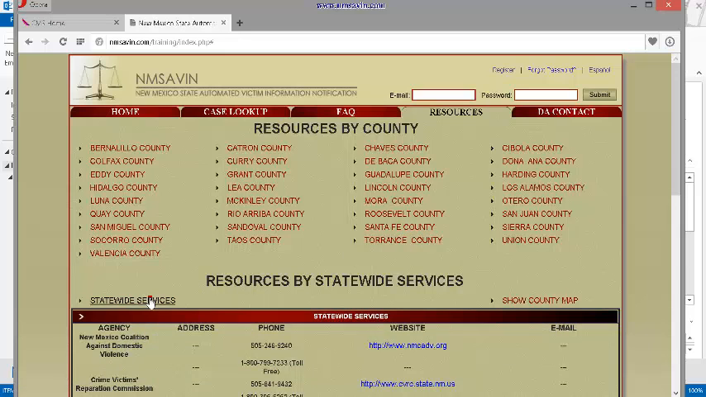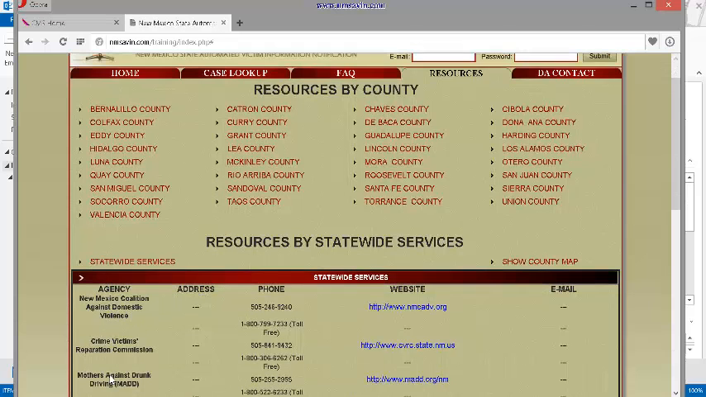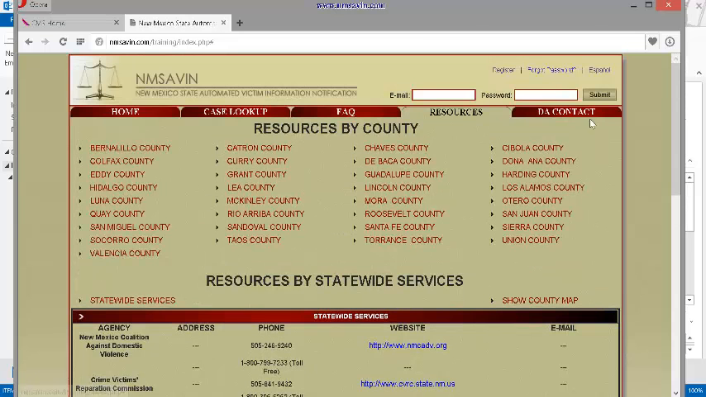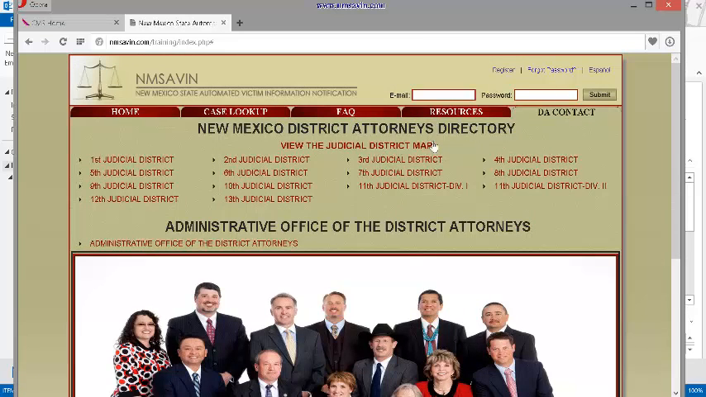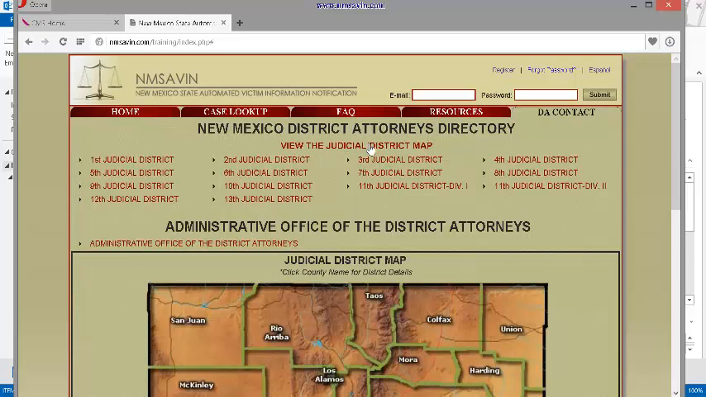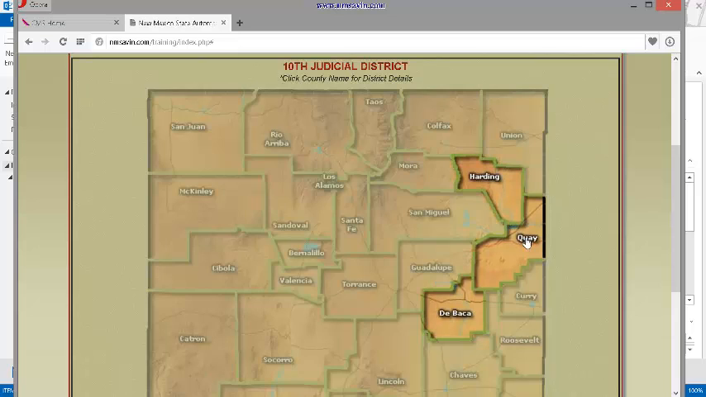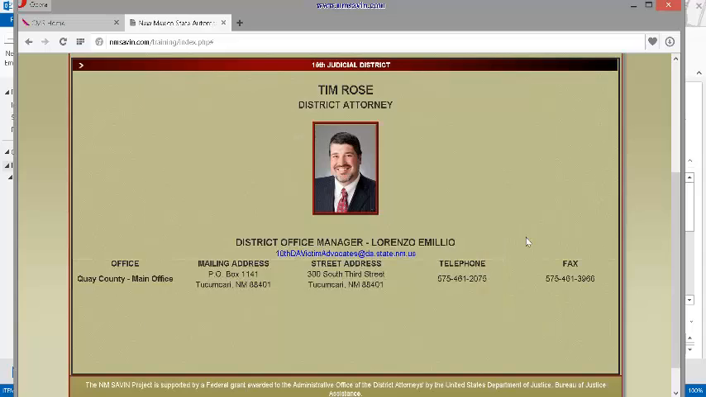There's also statewide services for anywhere within the state. These agencies are listed here with their websites. For DA contact, there's a judicial district map. So depending on what part of the state you are from, you can hover your mouse over that area and click on your mouse and it takes you to that district attorney's office information.